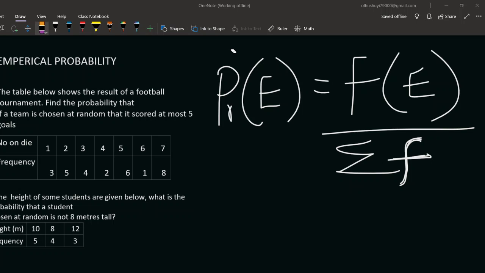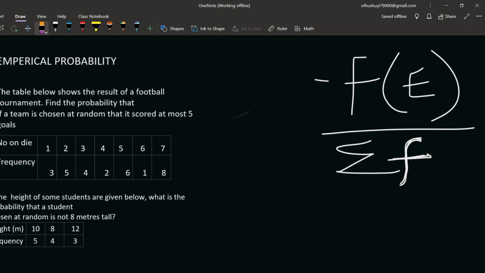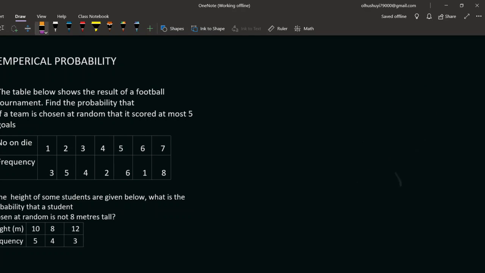If you have this, with the formula that you now know, we can solve these questions. We solve this. The table below shows the result of a football tournament. Find the probability that if a team is chosen at random, it scored at most 5 goals.